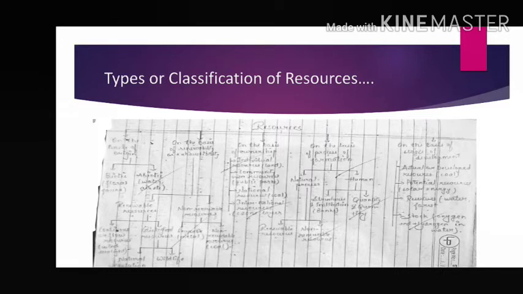Next, the third criterion, on the basis of process of formation. There are 2 types of processes: natural process and man-made process. Natural process means made by nature, man-made process means made by human beings. So by natural process we get natural resources, and by man-made process we get man-made resources, like roads, buildings, etc.